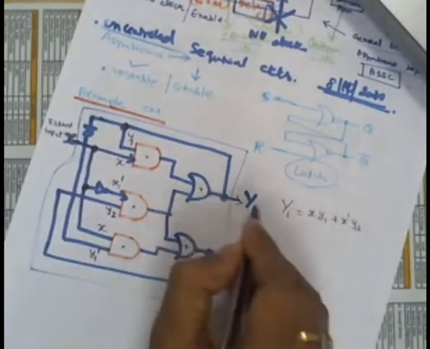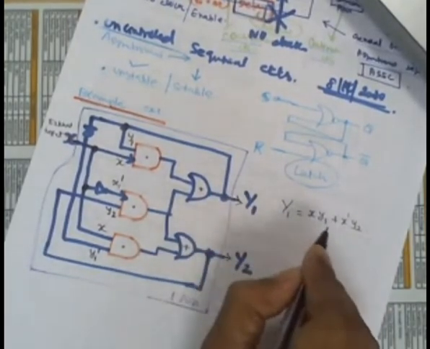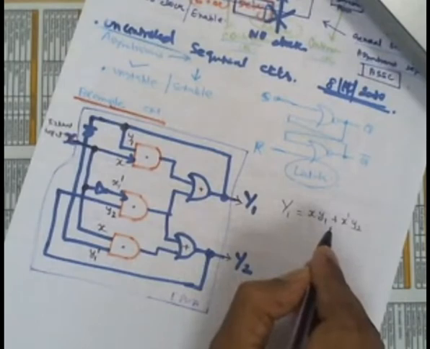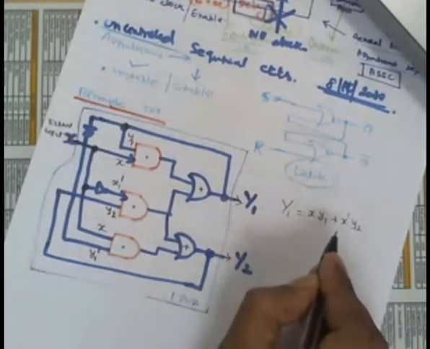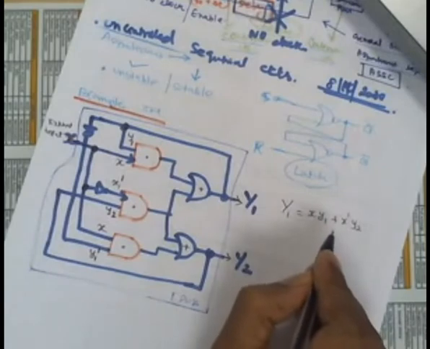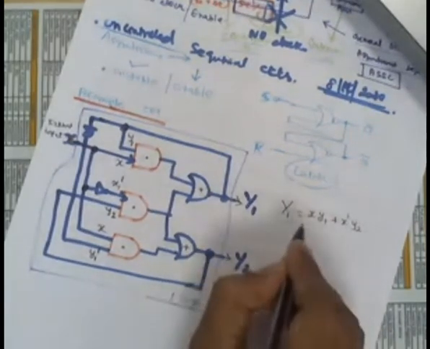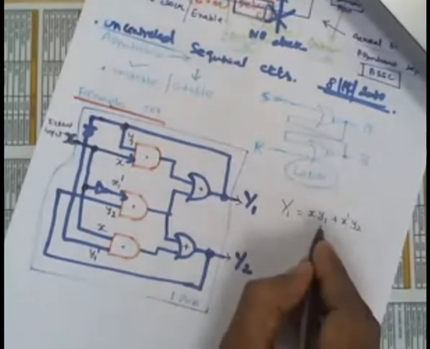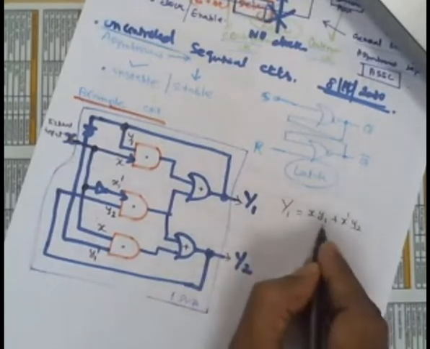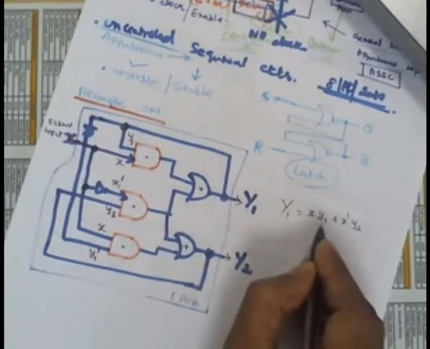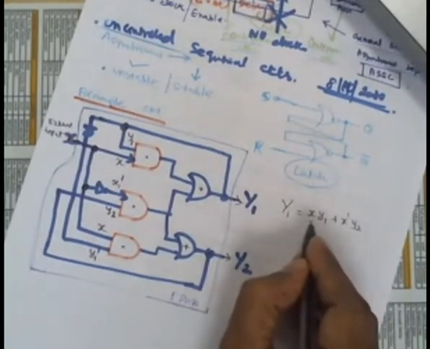But we have not taken it that way because we have the timing control in the previous operation. In the flip-flop, we have the timing control because the Q of t plus 1 cannot just change like that. But here, the small y1 can just change the capital Y1 irrespective of x, because there is no timing control here now.